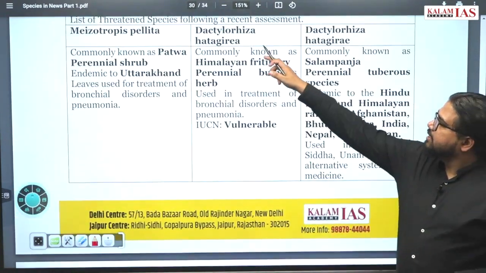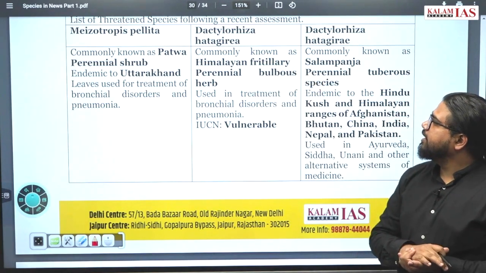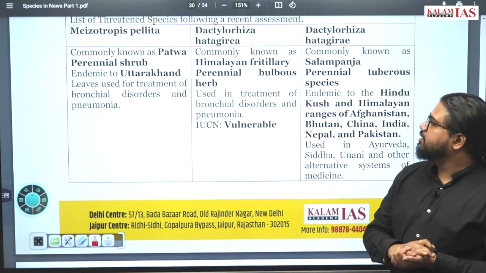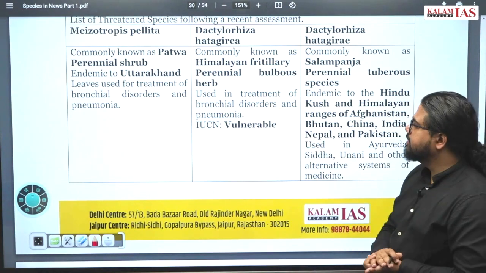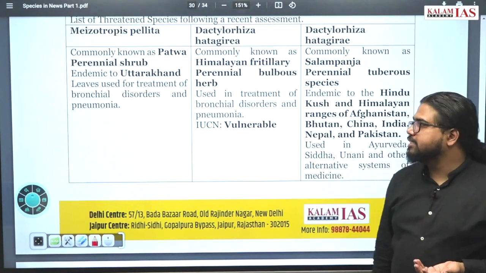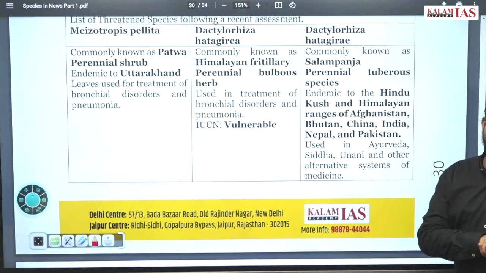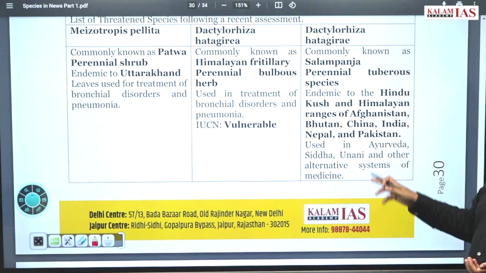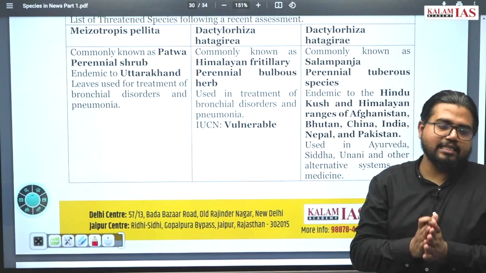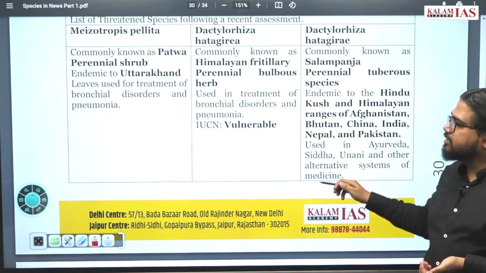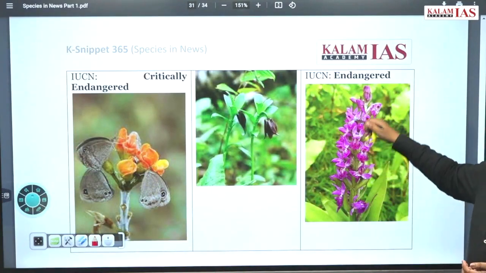The second species is Dactylorhiza hatagirea. This is also commonly known as Himalayan fritillary. It's also a perennial bulbous herb used for treatment of the same kind of bronchial disorders and pneumonia, but its IUCN status is vulnerable only. The third species, you can read, has a broader range compared to the other two species. You can read the other details. The point is, these are medicinal species found in the Himalayas which are recently added to the IUCN list of threatened species. These are the three different species which we are talking about.